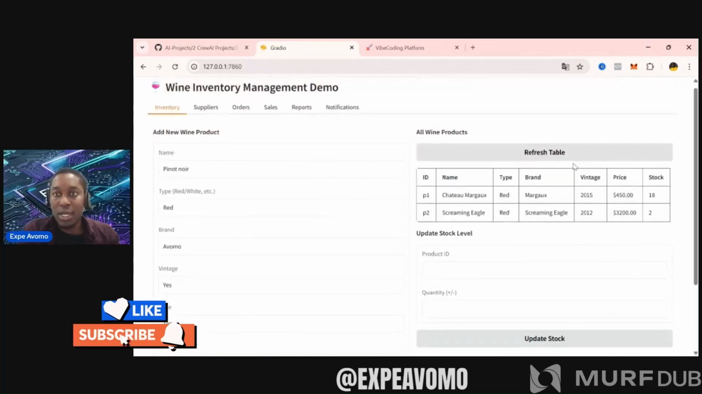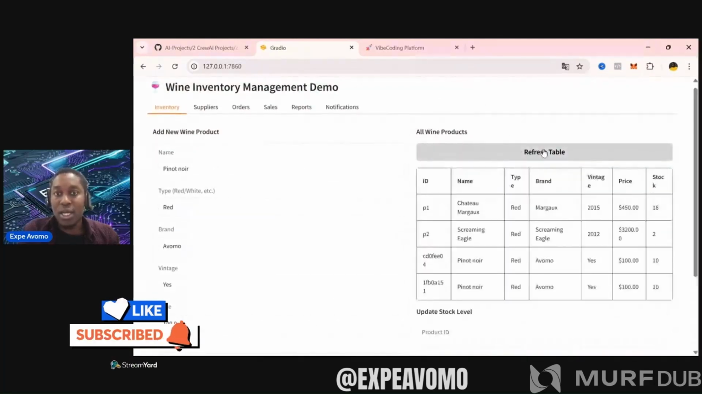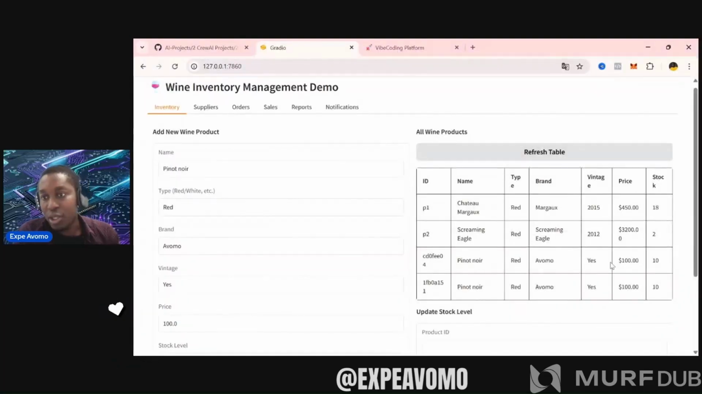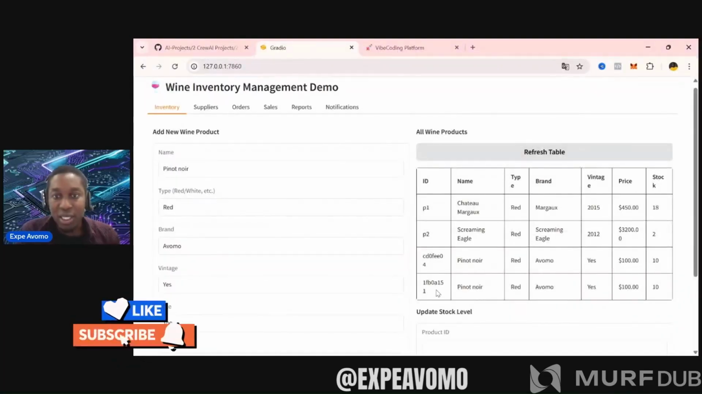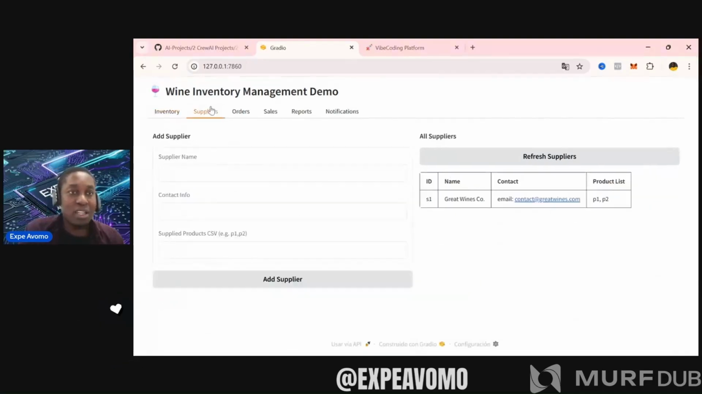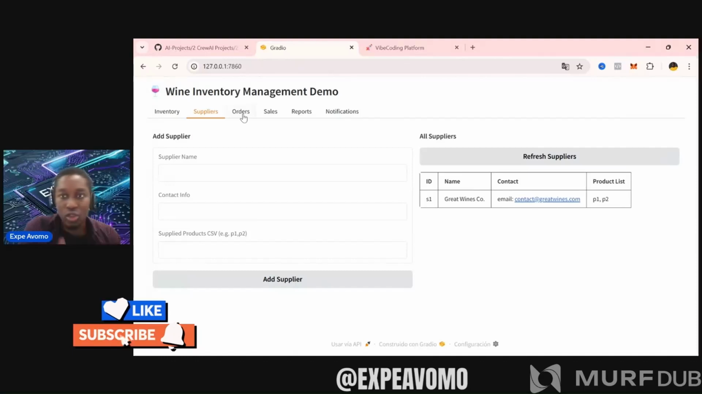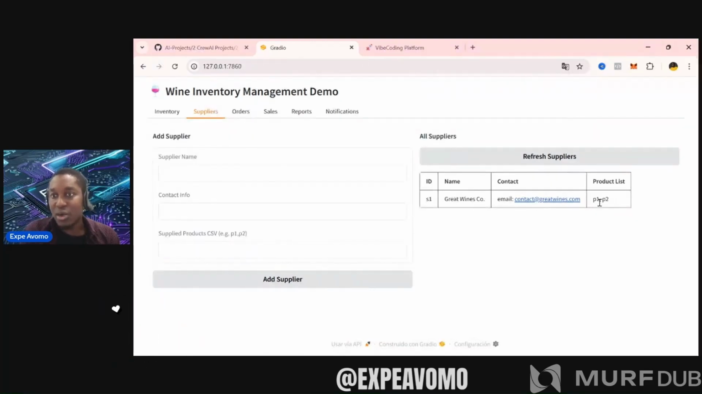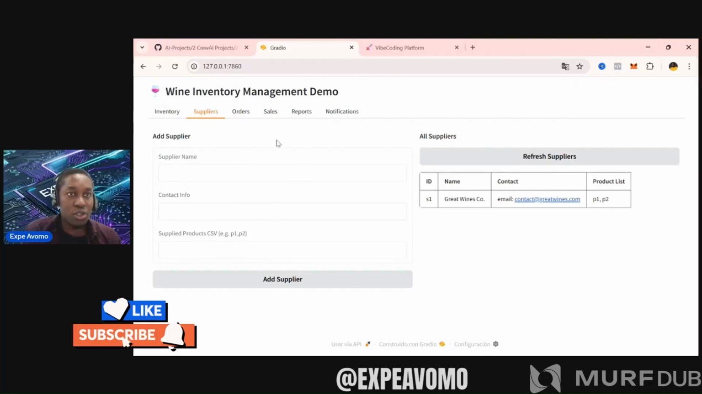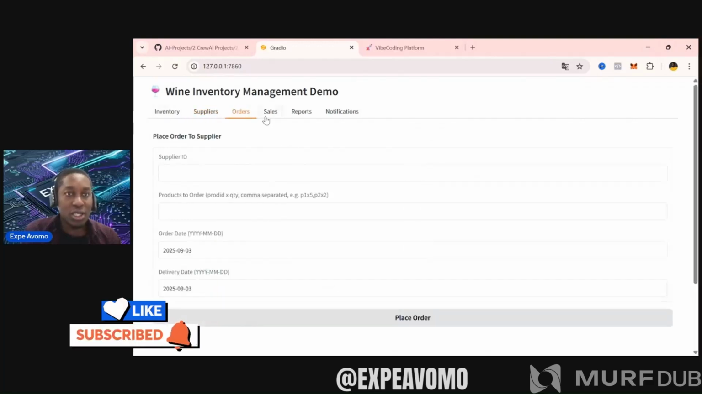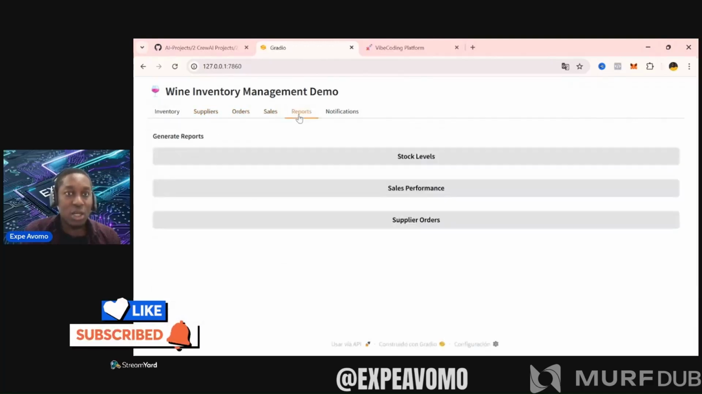Added. If I come here and look at the all wine products table, I refresh and automatically, in a previous example, I had Pinot, and now I've registered another Pinot here. And here, instead of 4 wines up here. Very good. If I come to suppliers, I don't know any, I'll leave it like this. But for example, I have Great Wine Co., which supplied P1 and P2, the wines we had previously. The orders, sales, and reports are here.